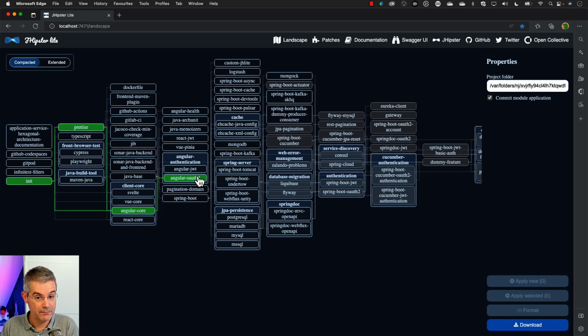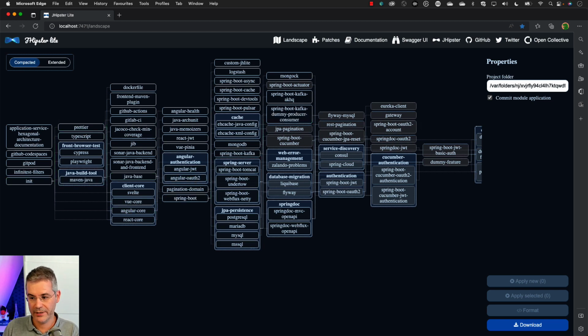But also maybe you want the full thing. Maybe you want security, you want the database and everything, but you don't need all of them right now. So maybe for the first weeks of the project, you can have that simpler application, and then you will build that application step by step with JHipster Lite. And that provides you also with more simplicity from the start than a complex project. So let's get started.